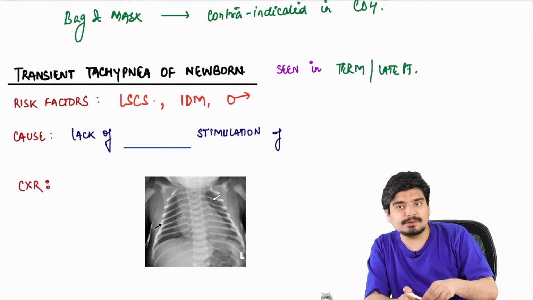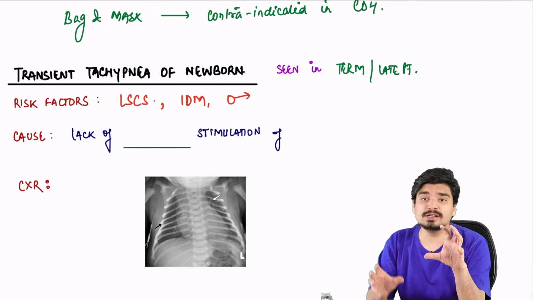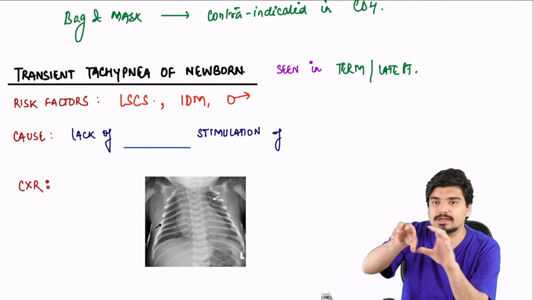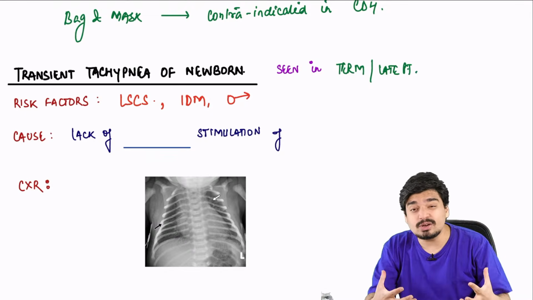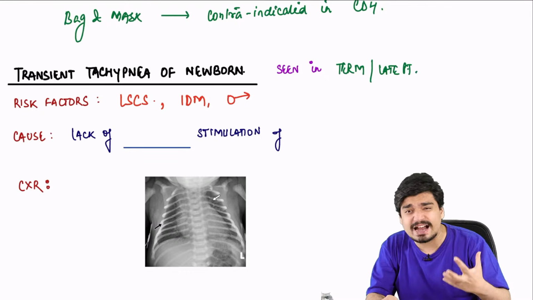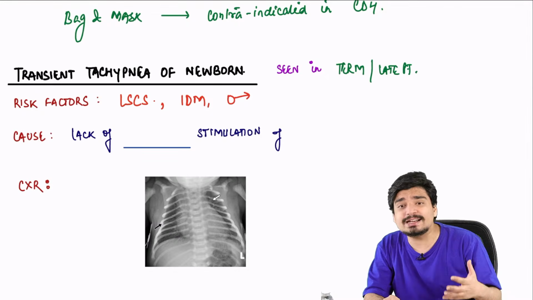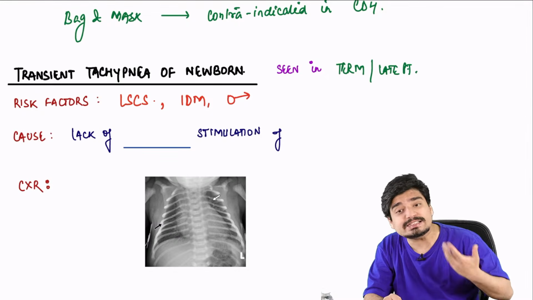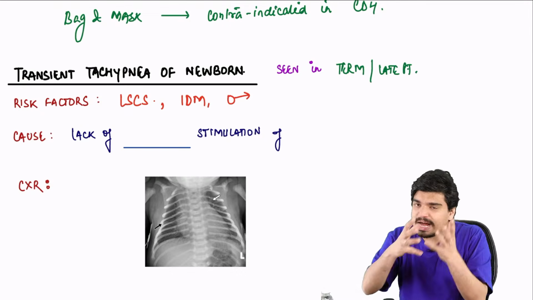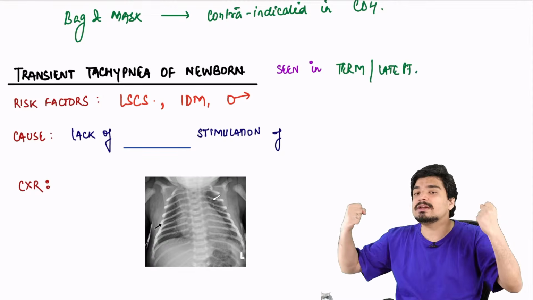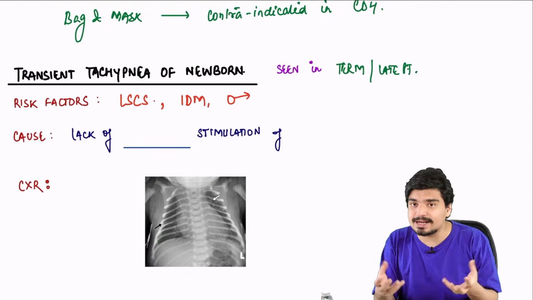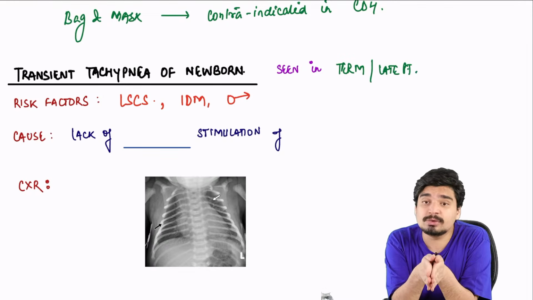What basically happens in transient tachypnea of newborn is that in a normal vaginal delivery, this is the vagina, this is the baby, there's a lot of squeezing involved. The squeezing causes a lot of sympathetic release, a lot of adrenaline, noradrenaline. This stimulates a channel called ENaC, a sodium channel in the lungs. So as soon as the baby is born, the lungs, which contain a lot of fluid, the ENaC channel will reabsorb all this fluid, making the lungs dry. This is what happens in a normal vaginal delivery.